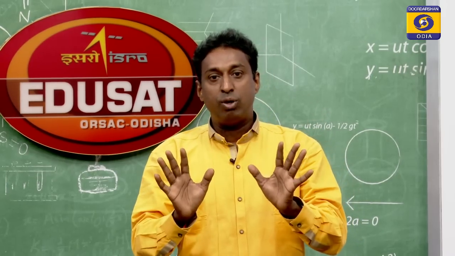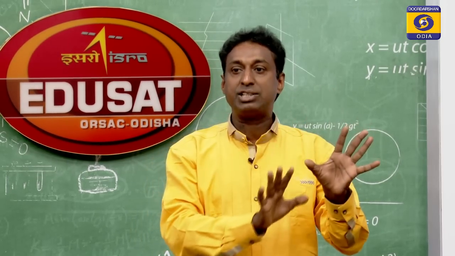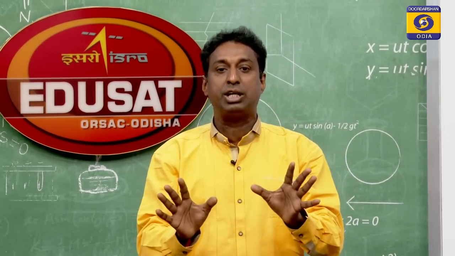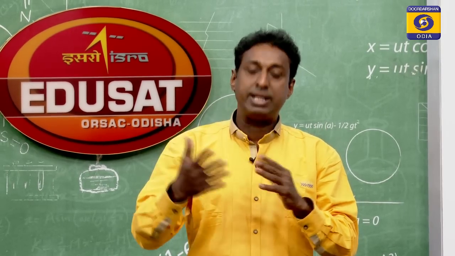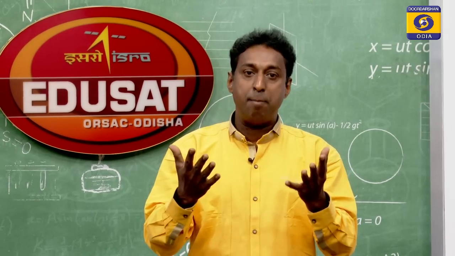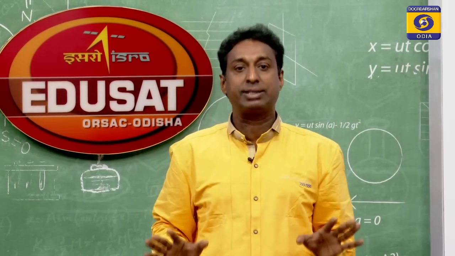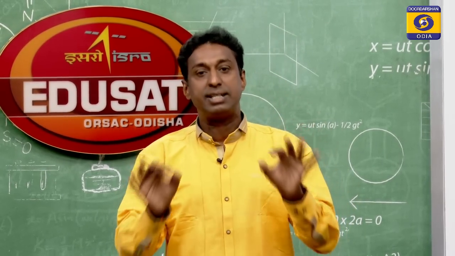So, students, we have discussed classification, nomenclature and applications in a nutshell, and in the coming class we will discuss the methods of preparation of haloalkanes and haloarenes in detail.